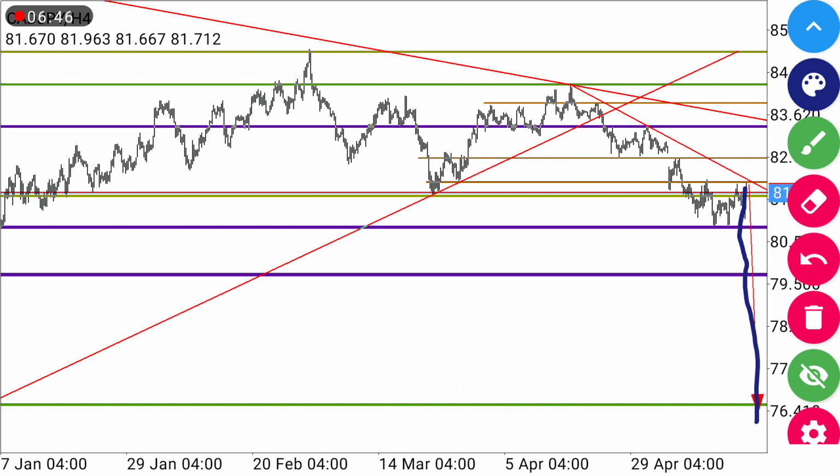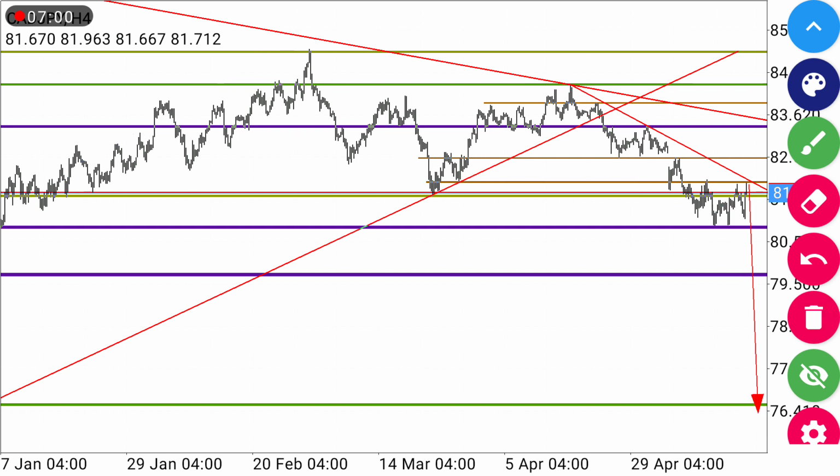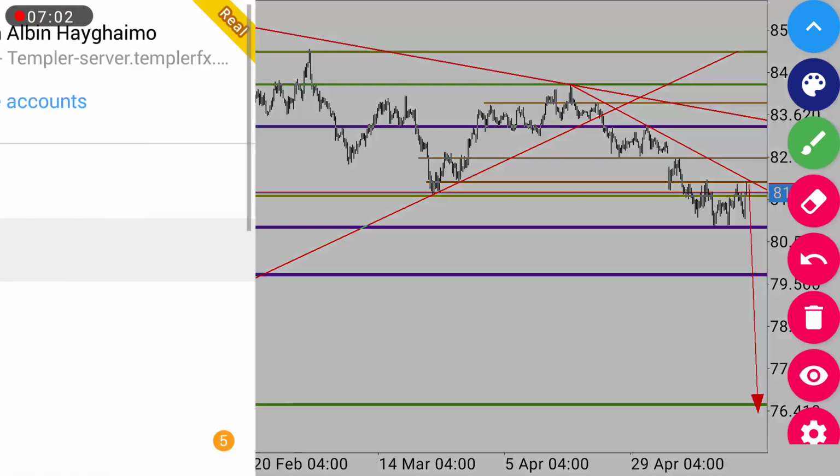So we'll be looking for a selling opportunity, and the reason behind it is that there is a neck of the double tops which has already been broken and it is being retested. So we're anticipating it to continue moving down. This is CAD JPY and it is the H4 time frame. Let us move to another pair.